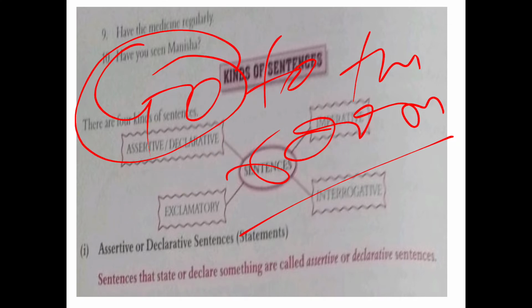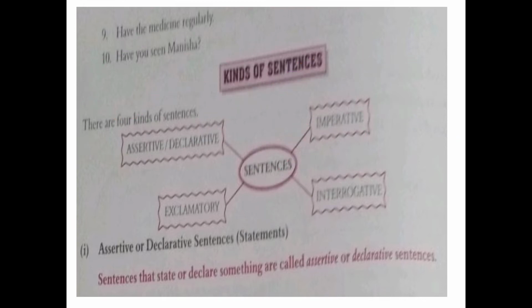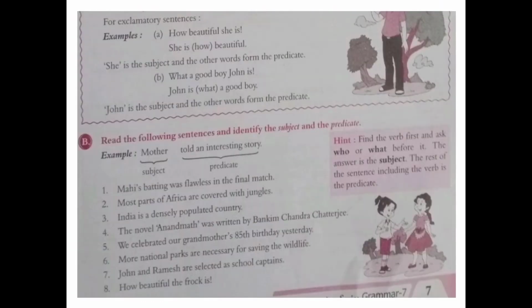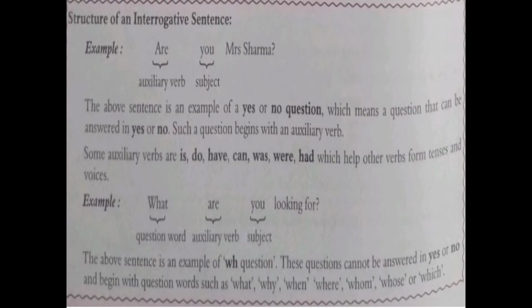Now I'm moving to the kinds of sentences. Let me erase this one and come to the slides. For exclamatory sentences, what are exclamatory sentences?